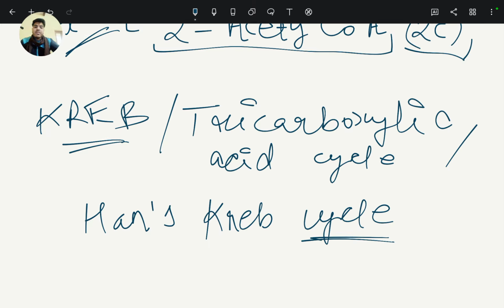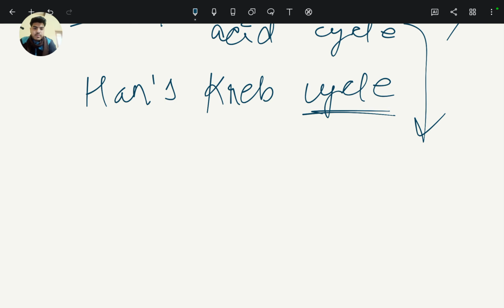So why is it named tricarboxylic? Because in this cycle the first product formed has three carboxyl groups, not three carbons, and it is named citric acid.